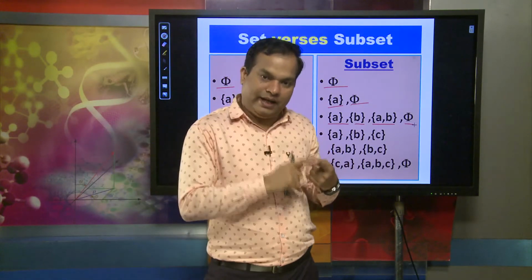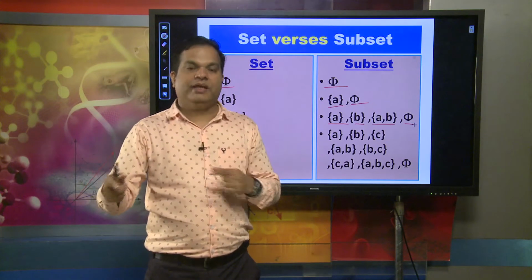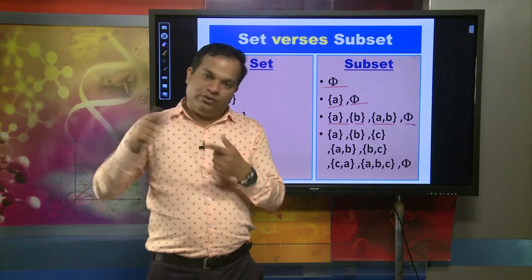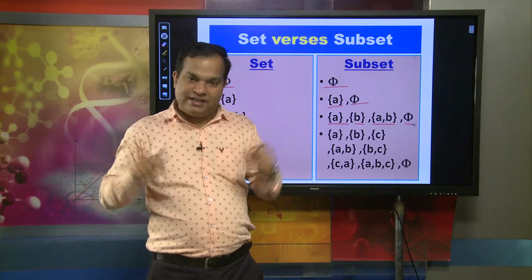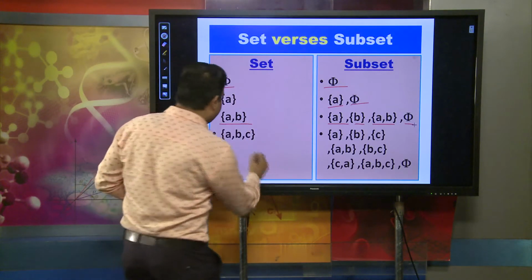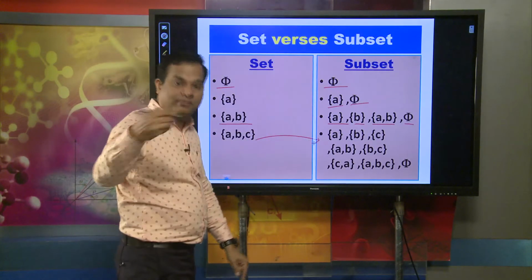Again {a, b}, by taking a and b it becomes a set; {b, c}, {c, a} are also subsets; then {a, b, c}, that means the set itself is a subset, and phi. So these will be the subsets.